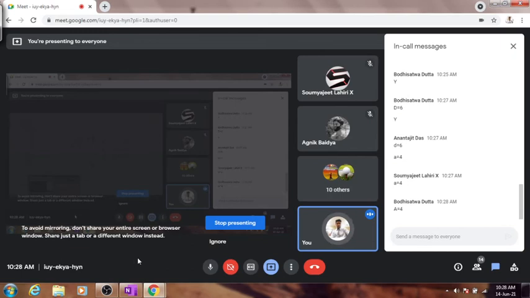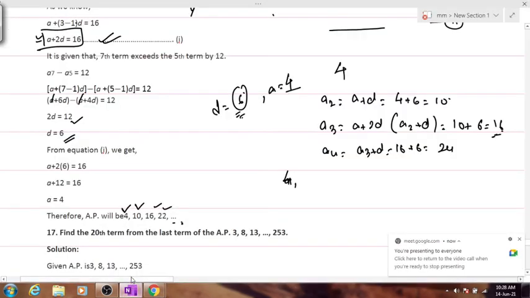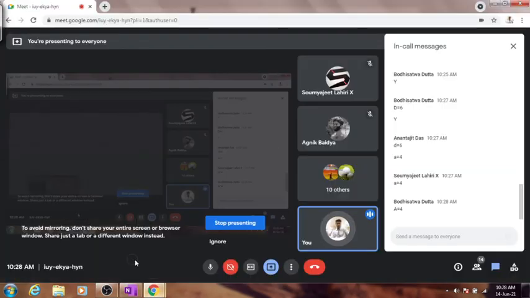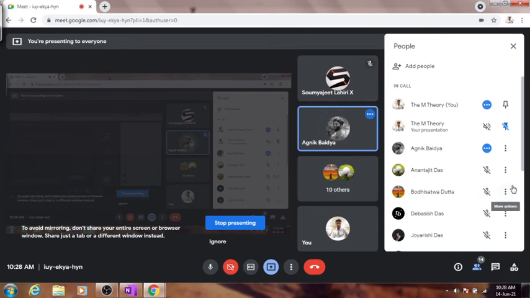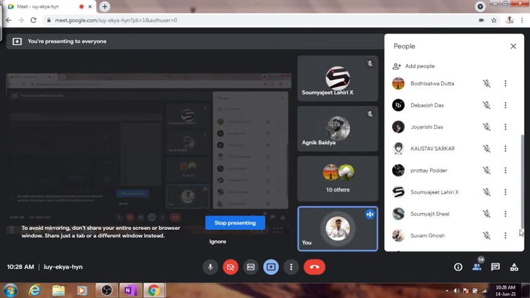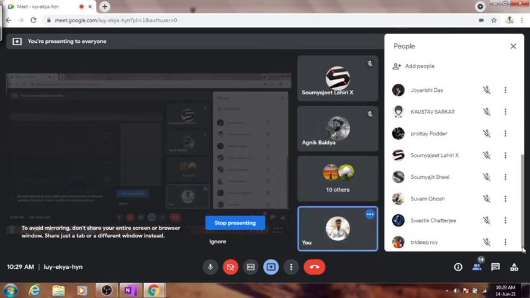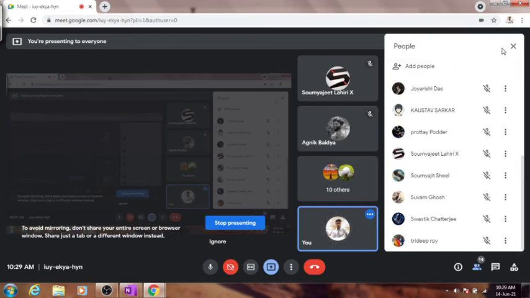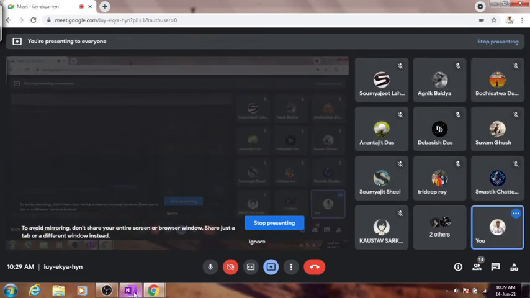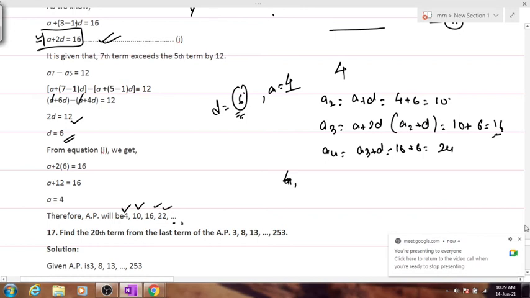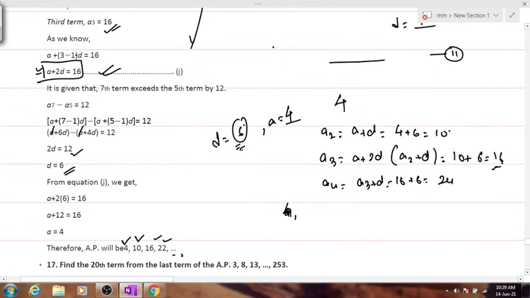Is this numerical clear to everyone? Kindly confirm yes or no. Yes, everyone. Yes, sir. Debashi, Joyarishi, Protoy, Shubham Ghosh. Why do you have to individually call out your names to tell yes or no? Are we good to go to the 17th numerical?